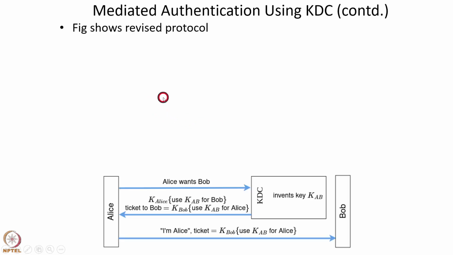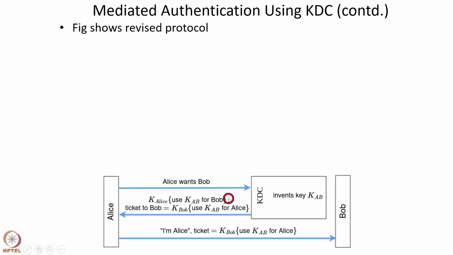So this figure shows the revised protocol, which uses a ticket instead of the KDC having to initiate communication with Bob. The first message is the same as before. Alice sends a message to the KDC saying that she wants to communicate with Bob. Then the KDC sends this message, KLS, use KAB for Bob. So this part of the message is the same as in the previous protocol.